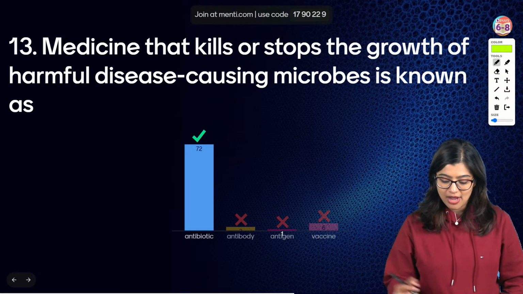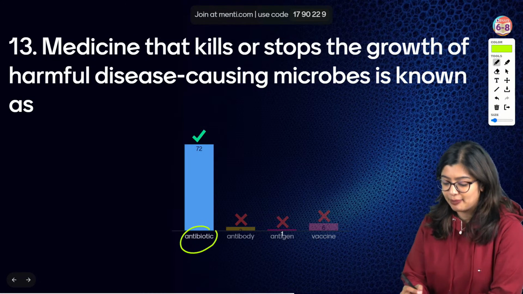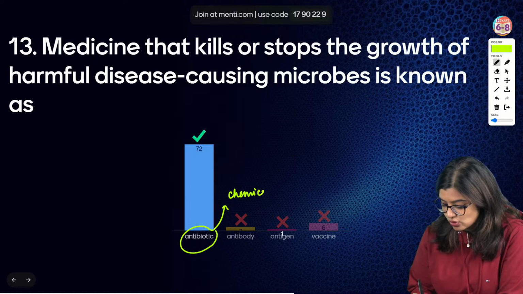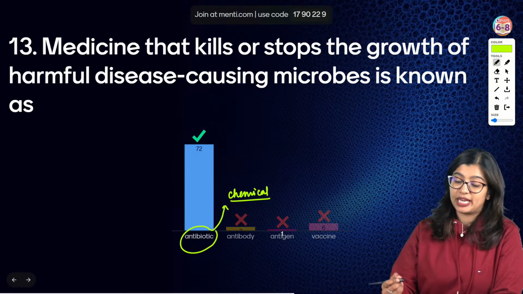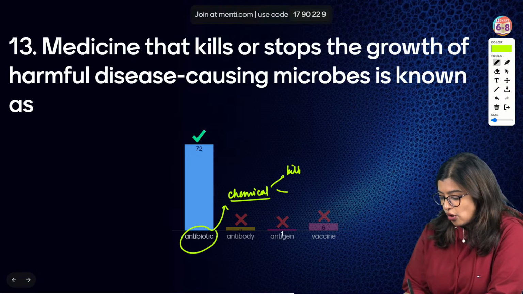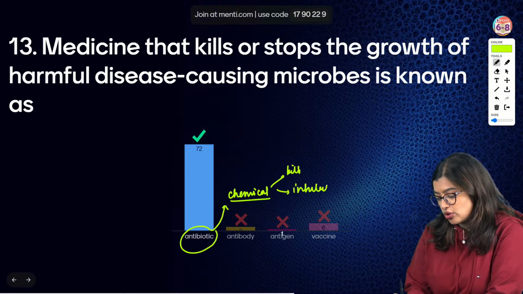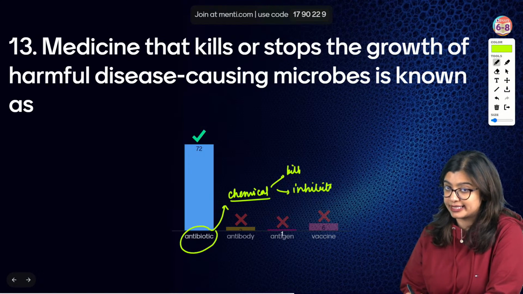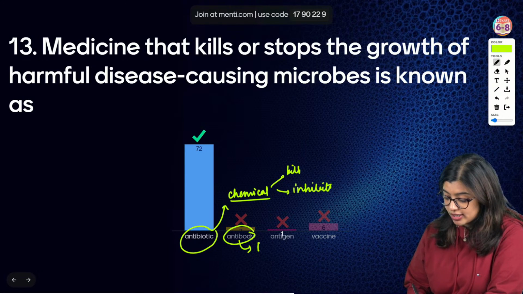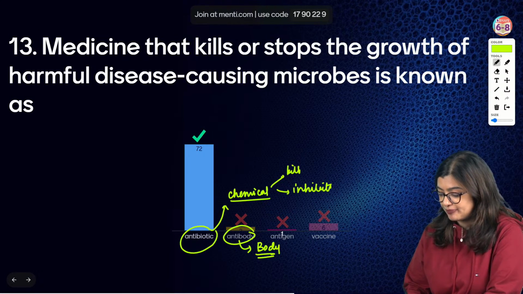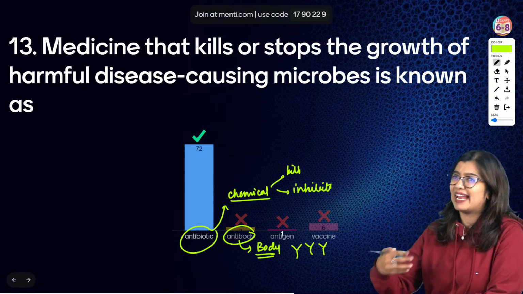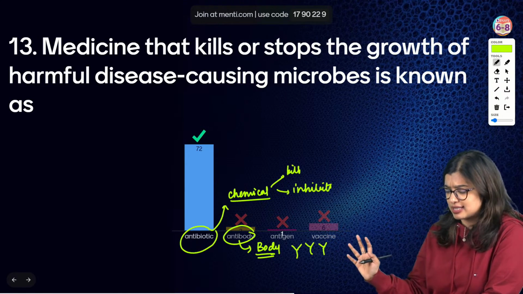Yes? Of course. See, what is an antibiotic? An antibiotic is basically a chemical substance or a medicine that is obtained from microorganisms that can either kill or it can inhibit the growth of other disease-causing organisms. What is antibody? Always remember, antibody is produced within my body and they are Y-shaped proteins like this that attack any kind of invader that enters our body.